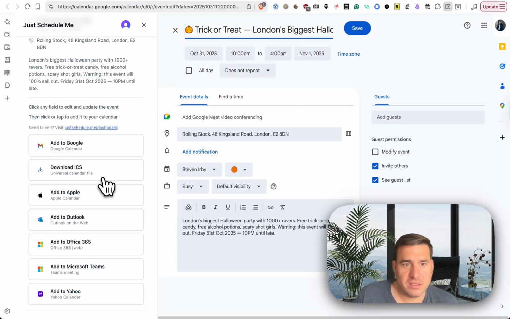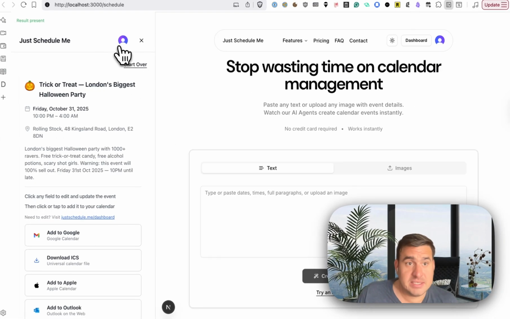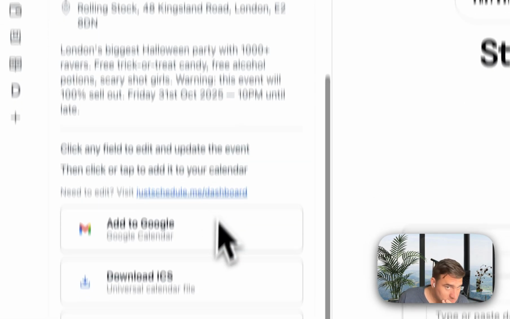There's a generic option. It's really an iCal file, which is what I use to add to my calendar. Unfortunately, Apple opens it right up. There you go. You click and you add it to your calendar. And ignore this bit, this is on my local for debugging.